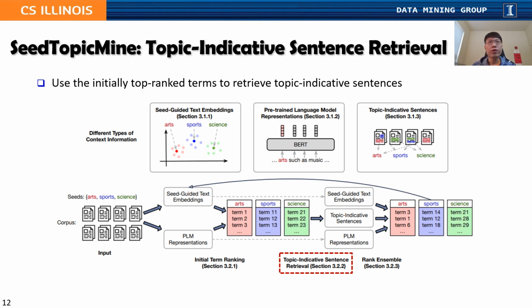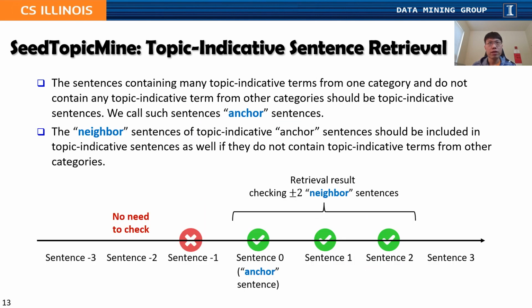So after we retrieved the initially top-ranked terms, we use them to retrieve topic indicative sentences. Here is the brief introduction of this step. We retrieve two types of sentences. First, the sentences containing many topic indicative terms from one category and do not contain any topic indicative term from other categories should be retrieved.